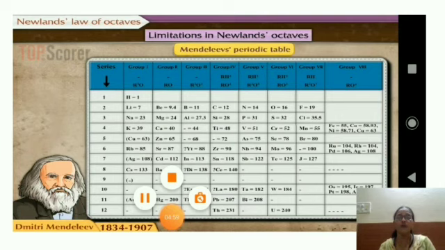Further, one more scientist came into the picture, that is Dmitri Mendeleev. We'll study about him later on. Okay, thank you.